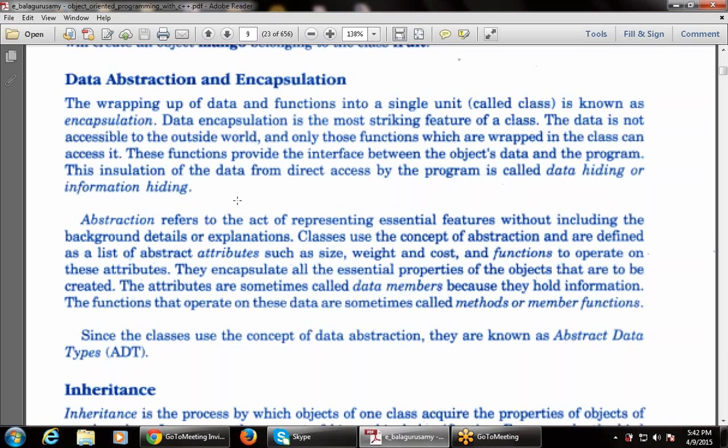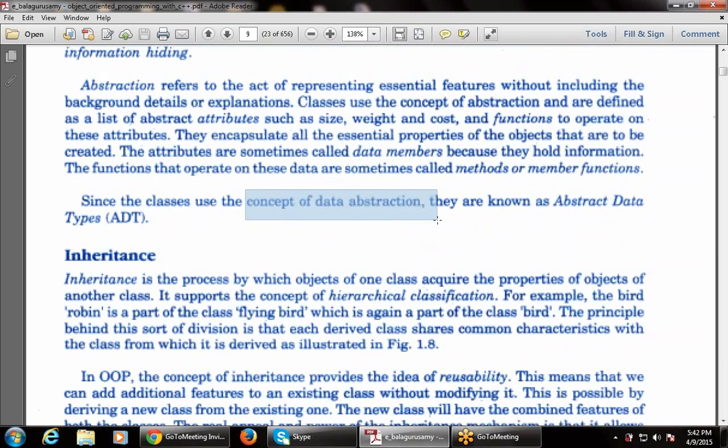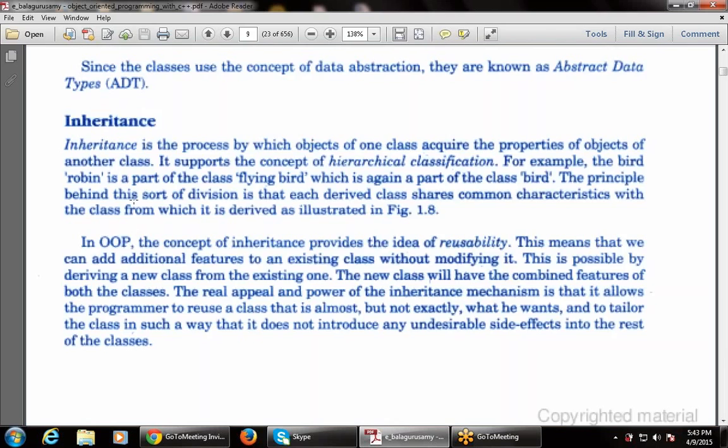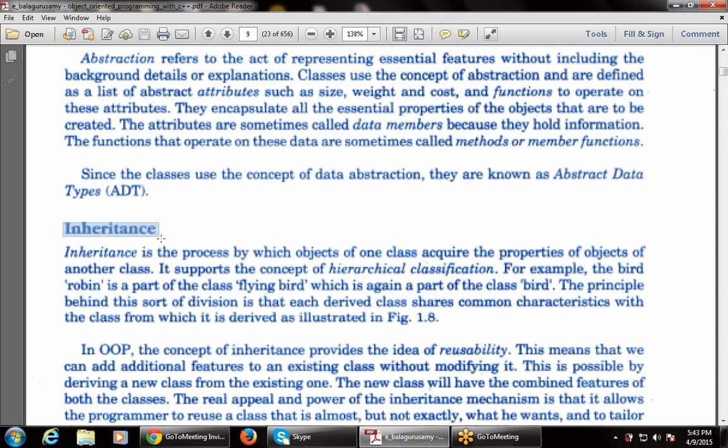So the function that works on the data members is known as the member function. That means a class is a combination of data, that is the data members, and the functions, and that binding is known as data abstraction or encapsulation. Since classes use the concept of data abstraction, they are known as ADT, that is, abstract data type.